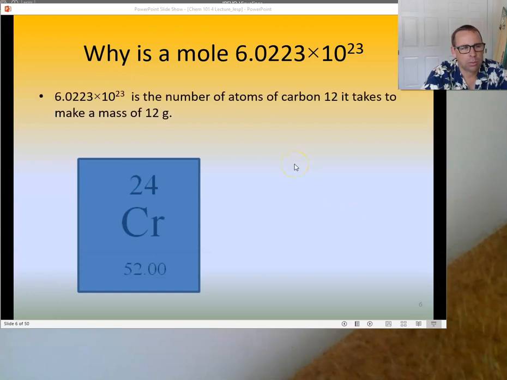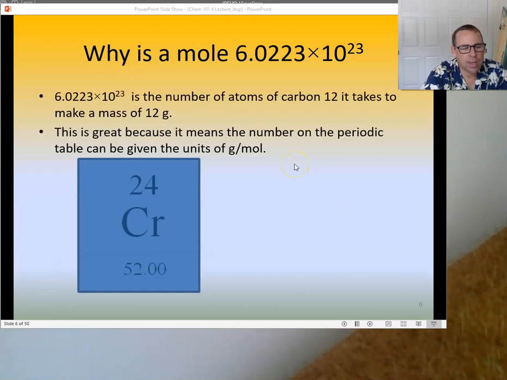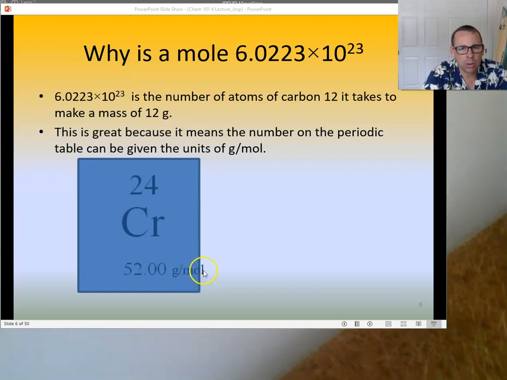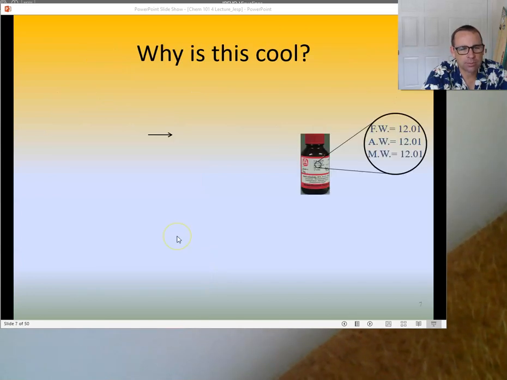So what does that mean? Well, that means that if we look at any square on the periodic table, the number on the bottom, the mass number, is how many grams you need to weigh out if you want to get 1 mole of that material.